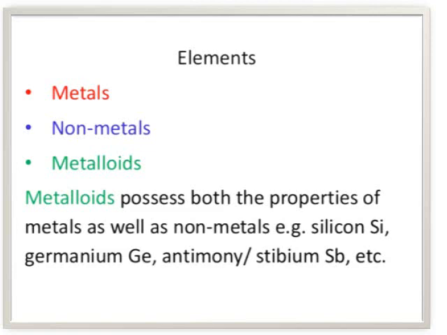So out of these 118 elements, only 94 are naturally occurring. Also, these elements can be classified into three main categories according to the properties they possess. They are metals, non-metals, and metalloids. Now, children, we will see about metals and non-metals in detail. What are metalloids? Metalloids are the ones which possess the properties of both metals as well as non-metals.